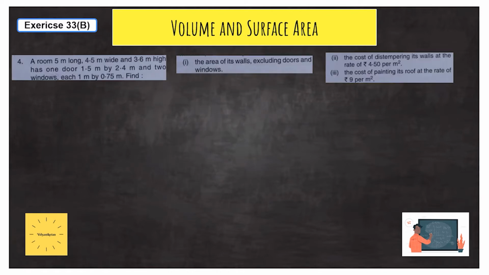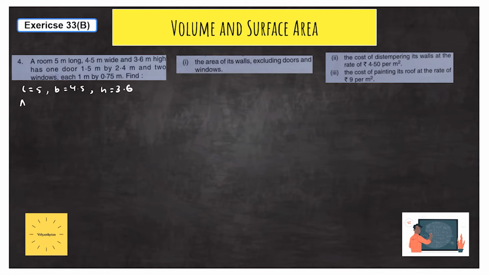Now the fourth problem. A room 5 meter long, 4.5 meter wide and 3.6 meter high has one door, 1.5 meter by 2.4 meter, and two windows, each 1 meter by 0.75 meter. Find the area of its walls excluding the door and windows. First of all, there are four walls, so in this way the problem will be solved. First we write L equals 5, then B equals 4.5 and H equals 3.6, as given in this particular problem.